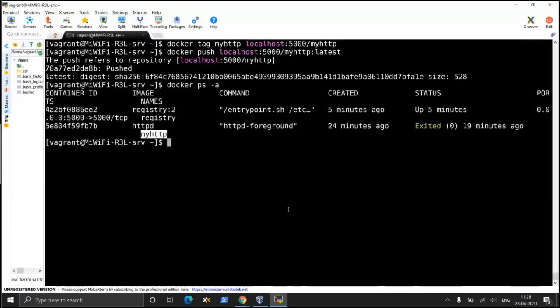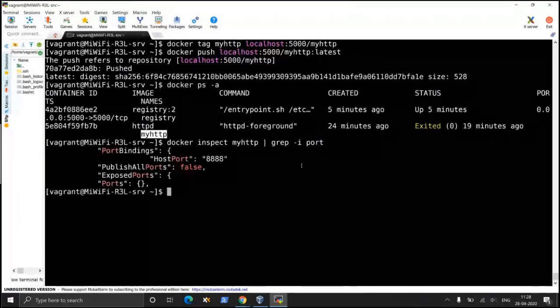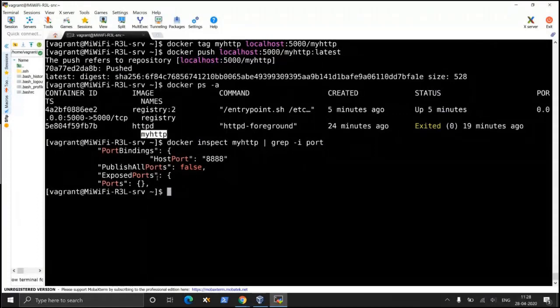On which port it is listening, you can do a docker inspect my HTTP, grep -i port. You can see ports, host port, exposed ports.